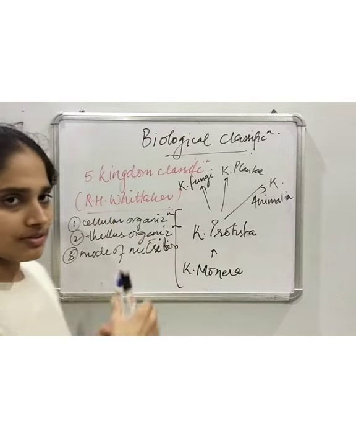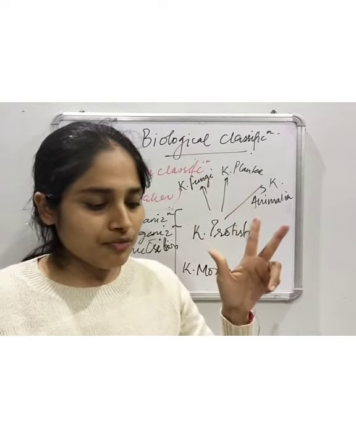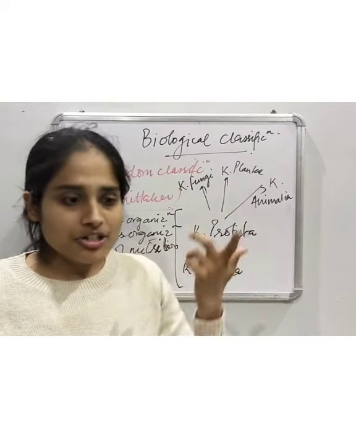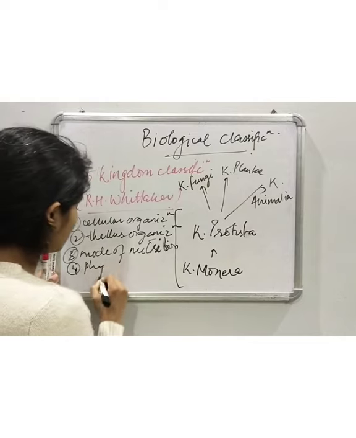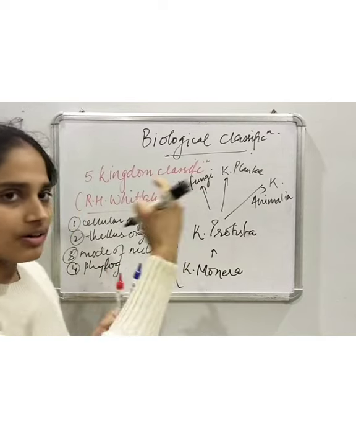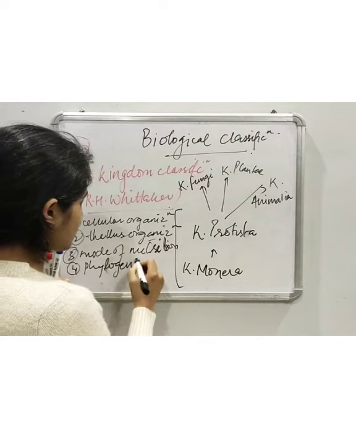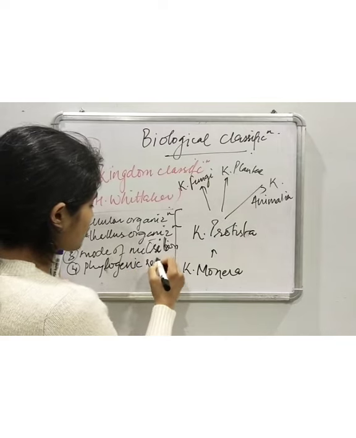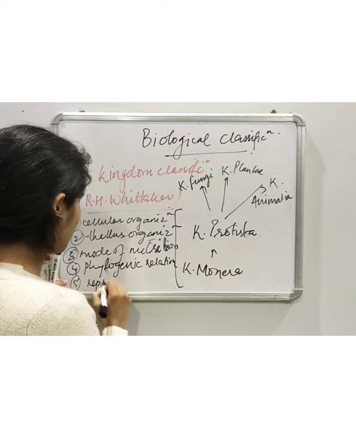Then the fourth is phylogenetic relationship. And what is phylogeny? Their evolutionary history, how those species evolved. And fifth is their mode of reproduction.